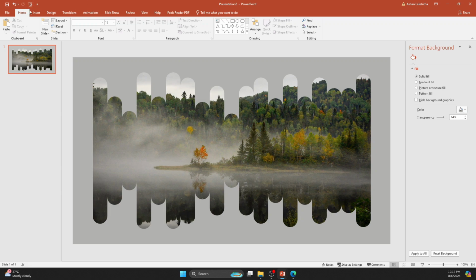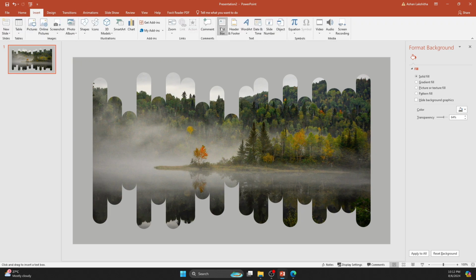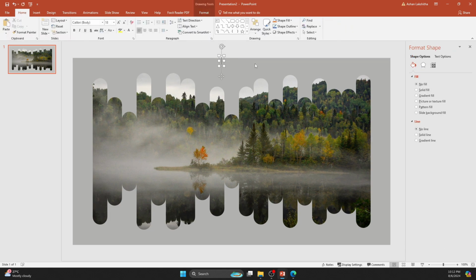Now, insert a new text box and type a heading. Change the font color to white.